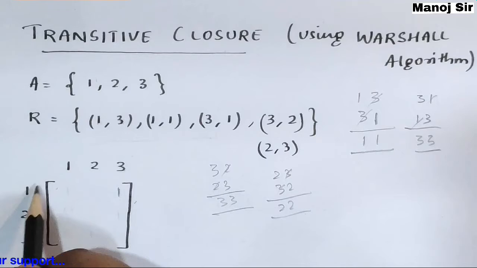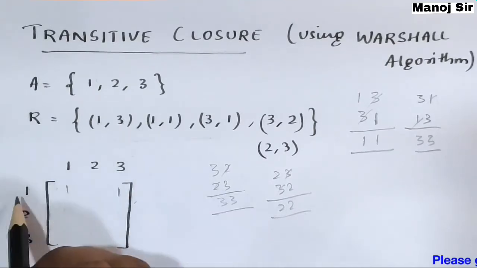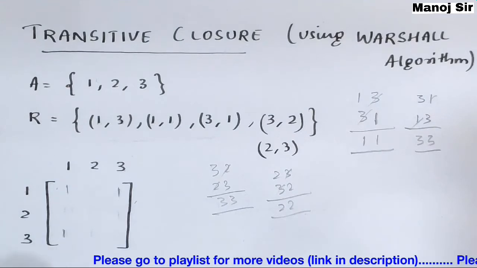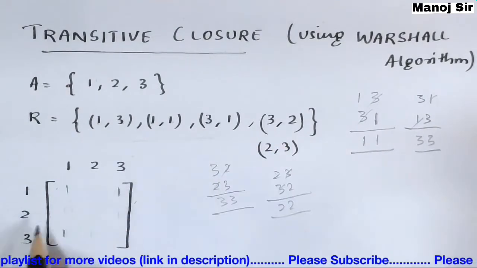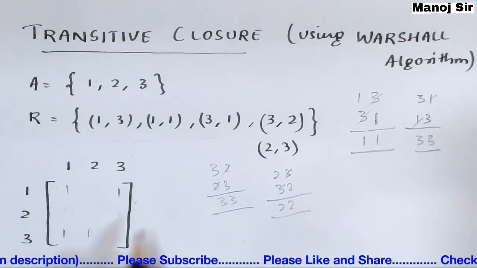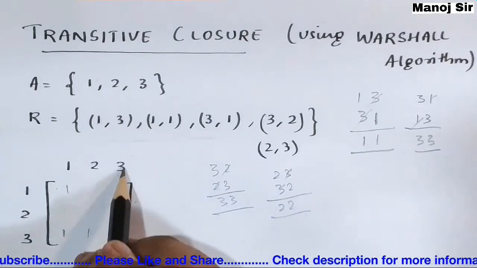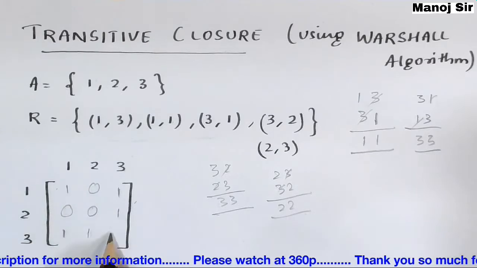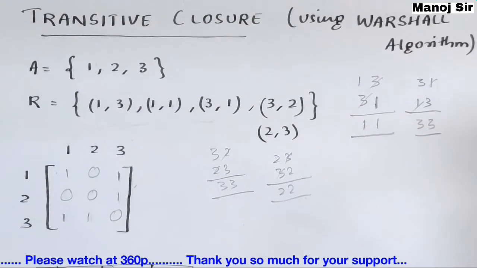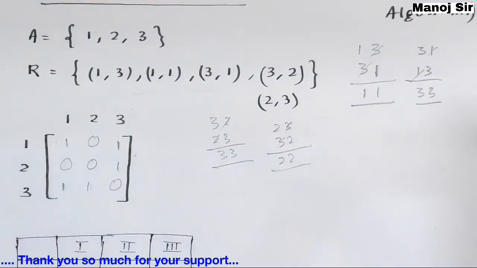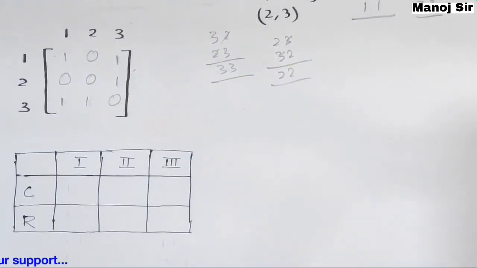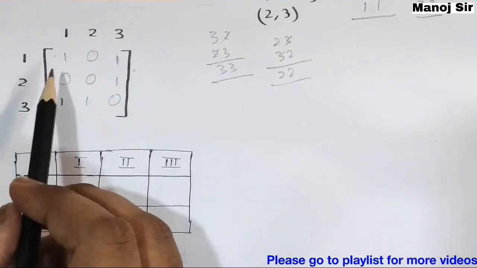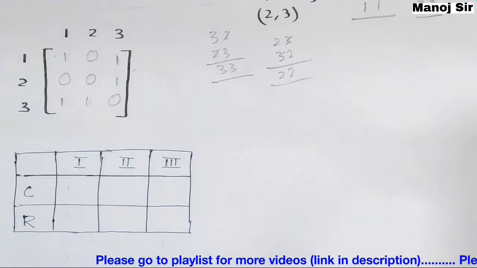Now again (1,1): the first element belongs to the row, the second to the column, so place 1 here. Then (3,1), place 1 again. Then (3,2), again 1. Now here we have (2,3), and place 1 here. Now simply write 0 in the empty spaces. This is my matrix form. Now we need to make this type of form. Here we have only 3 elements.